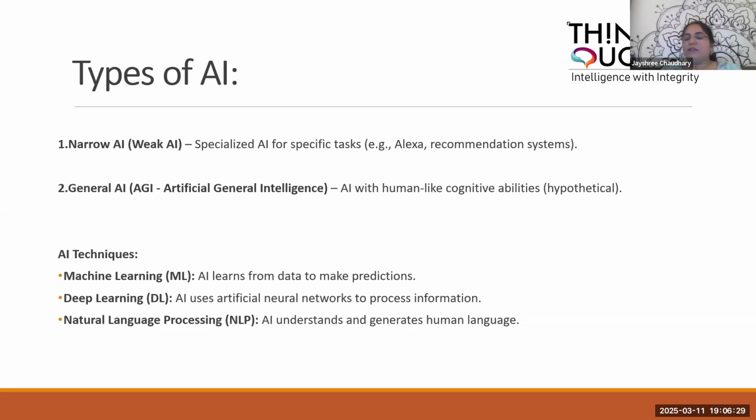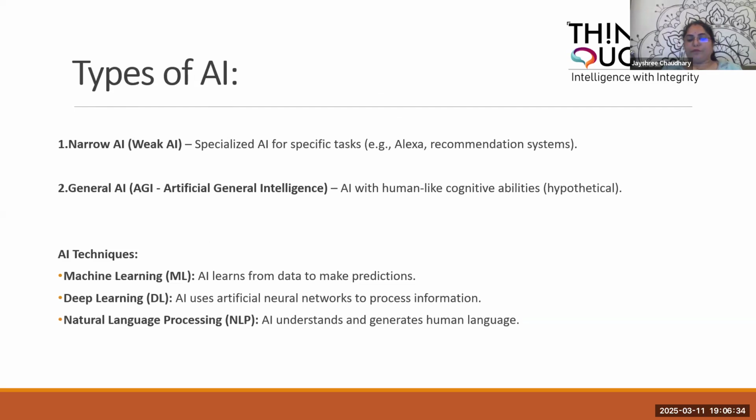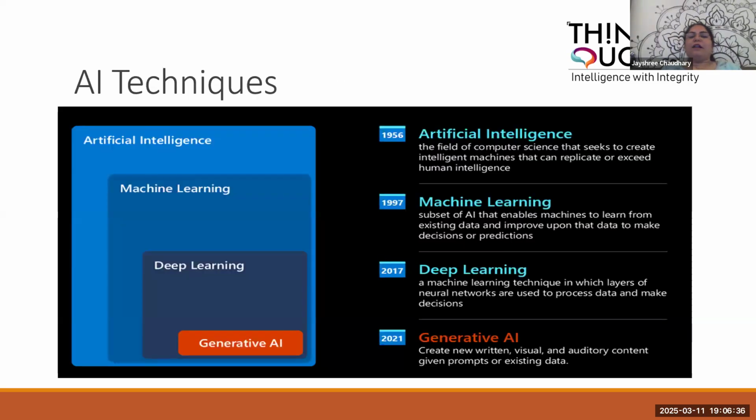So what is the use of this? We are going to see over here. Artificial intelligence is the field of computer science that seeks to create intelligent machines that can replicate or exceed human intelligence. Then under that umbrella we have machine learning.